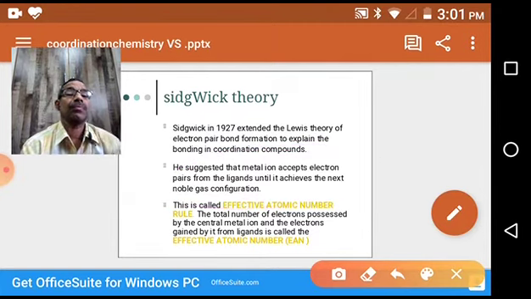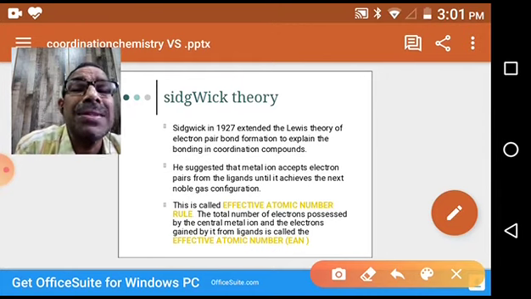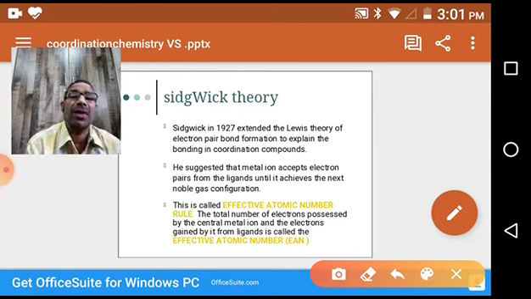Okay, then this is called effective atomic number. Every metal has some atomic number, 24, 25, 26, depending upon the element. But what is effective atomic number? The effective atomic number is the total number of electrons possessed by the central metal ion and the electrons gained from the ligands.